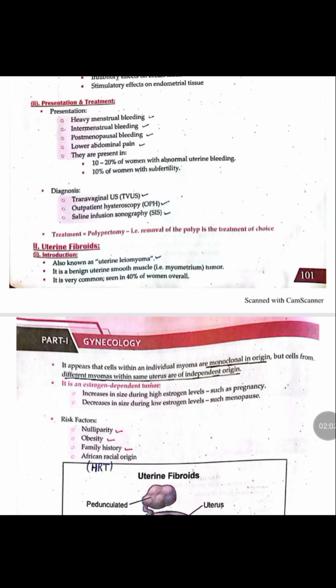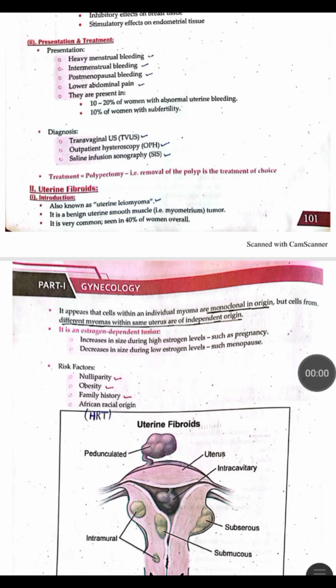The second and most common benign tumor of the uterus are uterine fibroids, and these fibroids usually arise from the smooth muscle cells of the myometrium. Fibroids are also known as uterine leiomyomas, which are benign tumors that arise from the smooth muscle cells of the myometrium, and they are very common, present in around 40% of the women. The cells within an individual fibroid or myoma are monoclonal in origin, but the cells from different fibroids within the same uterus are independent in origin.